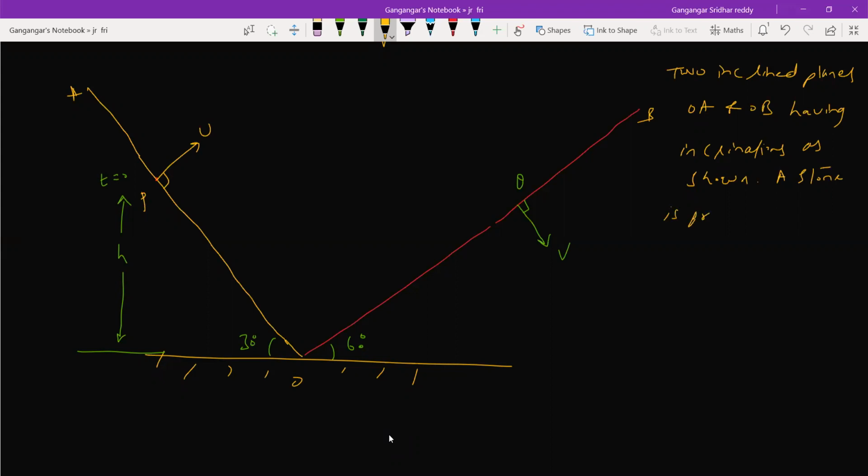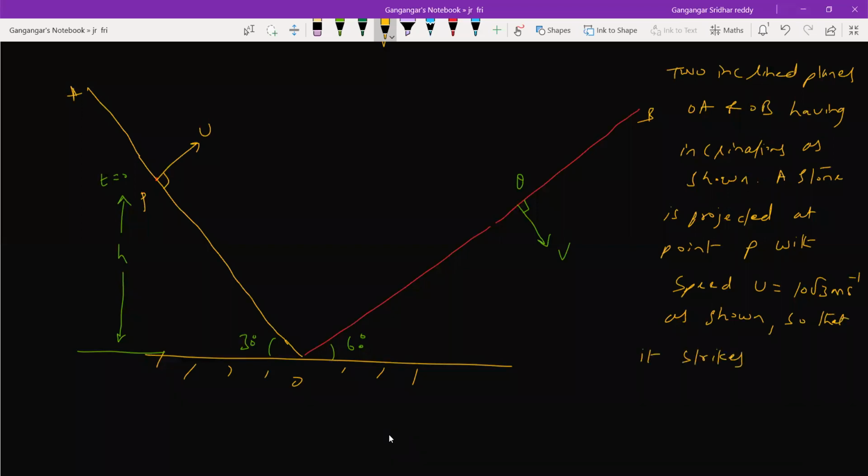A stone is projected at point P with a speed u equal to 10 root 3 meter per second, as shown, so that it strikes the incline OB normally at Q.